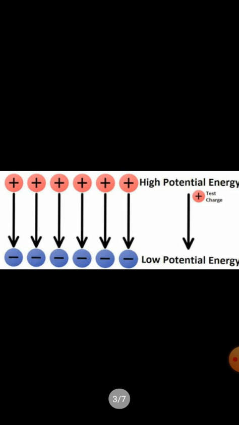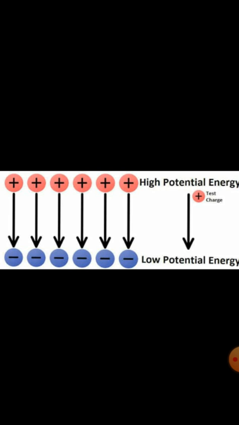So one body will become negatively charged. The one which gains electrons will have a negative charge, and the body which has a deficit of electrons will have a positive charge. The body which has a negative charge is said to be at a low potential, and the body which acquires a positive charge is said to be at a higher potential.